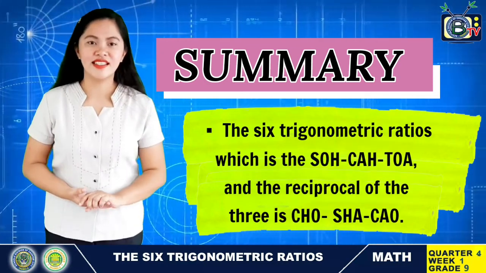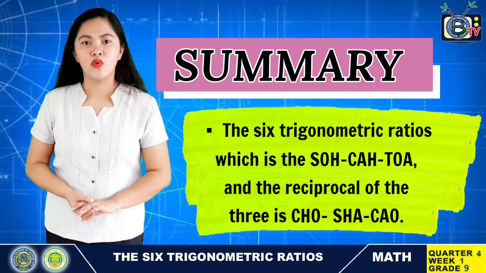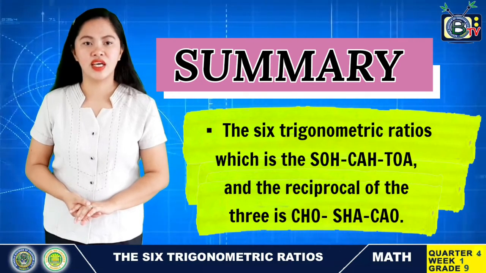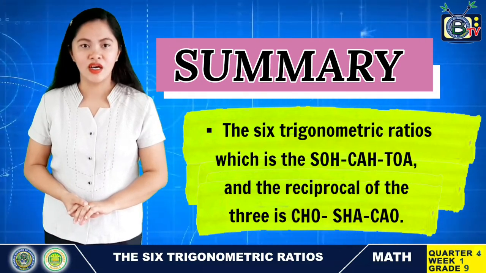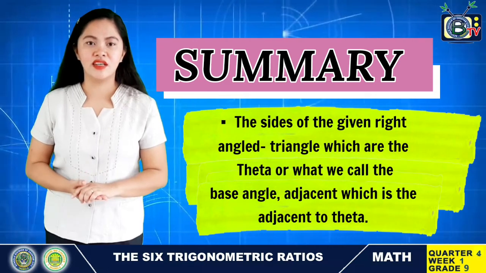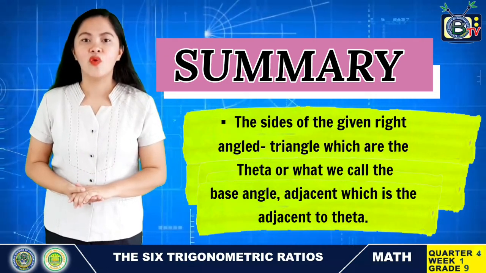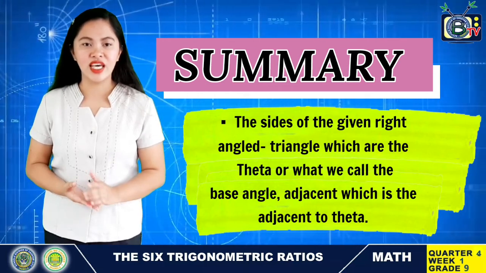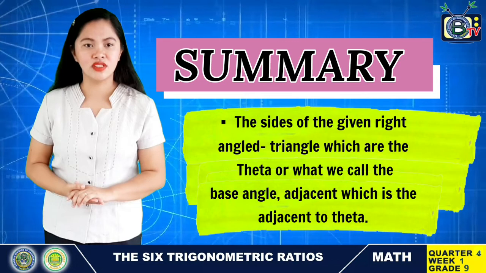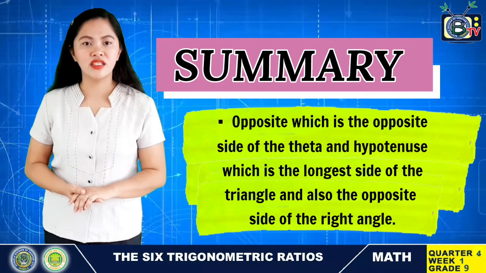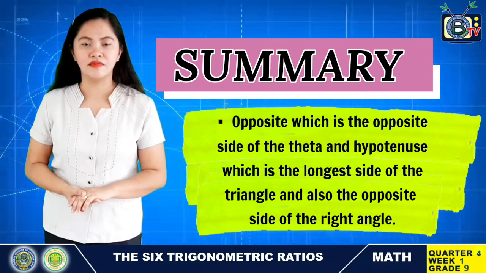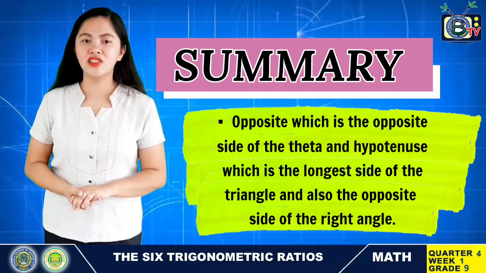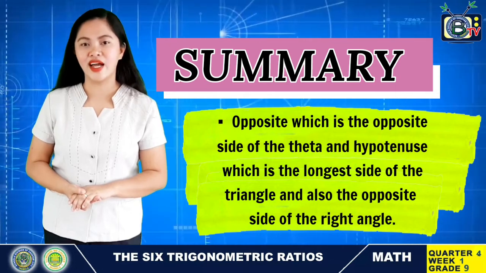We also discussed the 6 trigonometric ratios, which is the SOHCAHTOA, and their reciprocals, which is CHO-SHA-CAH. We discussed also the parts of the given right-angled triangle, which are the theta, or what we call the base angle, adjacent, which is adjacent to theta, and opposite, which is the side opposite of theta. Hypotenuse is the longest side of a triangle and also the side opposite the right angle.